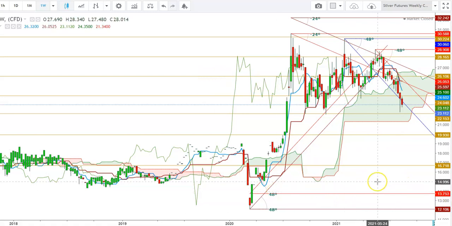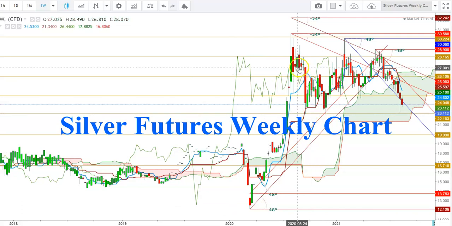So let us start the day to analyze the movements of silver futures in different time frames. So friends, here you can see a weekly chart of silver futures.